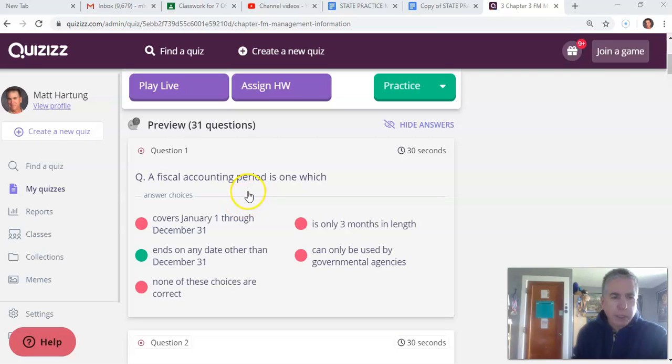Okay, so fiscal accounting period means that it does not begin on January 1st and end on December 31st, but it could be any other time period, as long as it's a year. So it ends on any date other than December 31st. And the reason there's fiscal periods is because at the end of a year, at the end of a fiscal period, there's a lot of accounting work that needs to get done. And for some businesses, certain times of the year are better than others, depending on how busy they are.